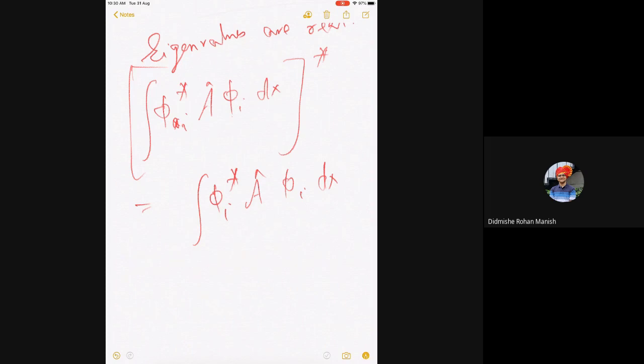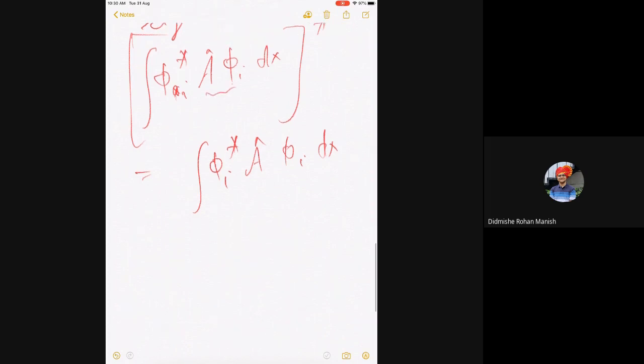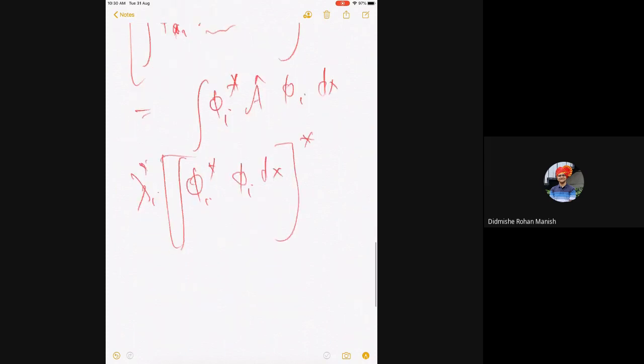Now these are eigenvalues, these are eigenfunctions. So I apply this, so it is lambda I. There is a conjugate, so it should become lambda I star integral phi I star phi I dx, star. I'm putting the star right now, no problem. Equal to, again, lambda I integral phi I star phi I dx.